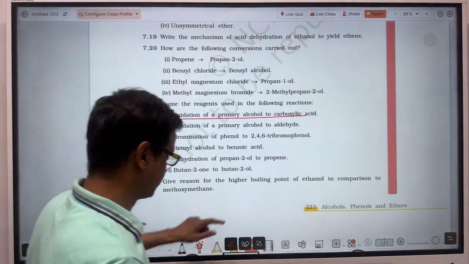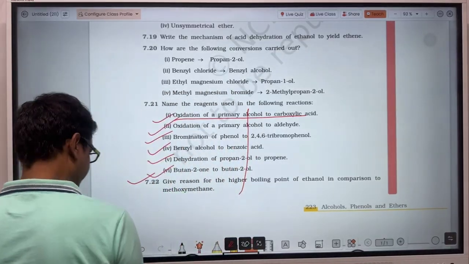Okay, this is explanatory based. You write it by yourself.